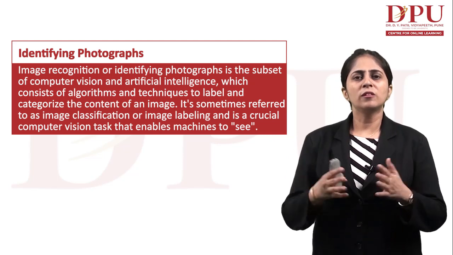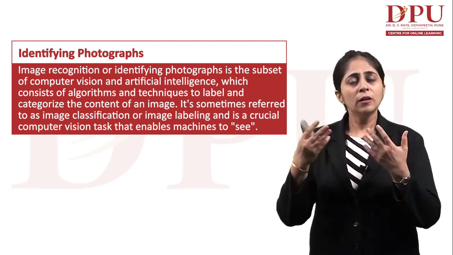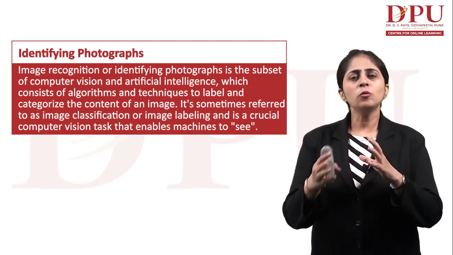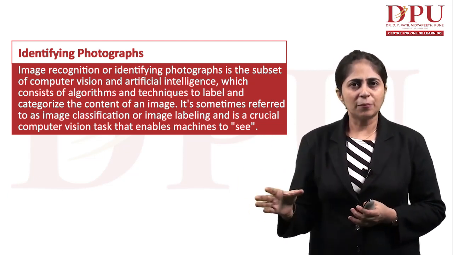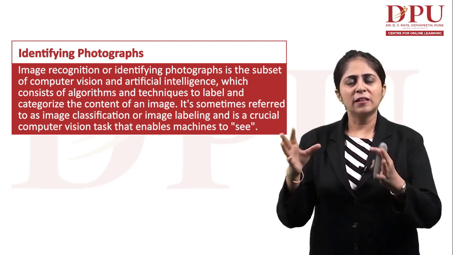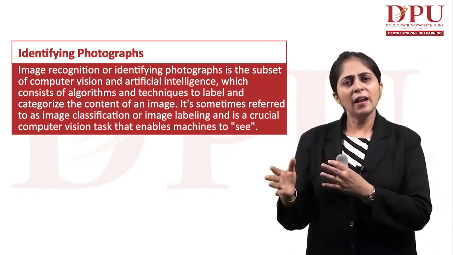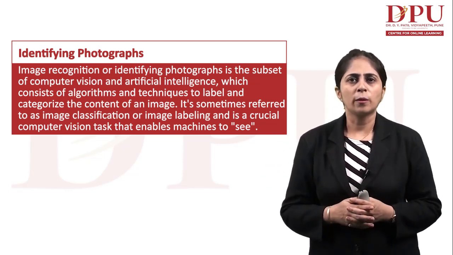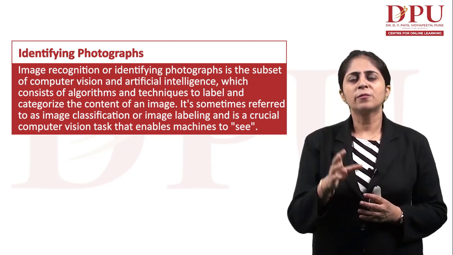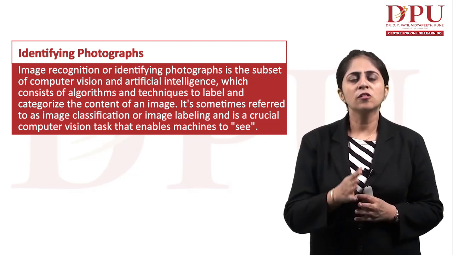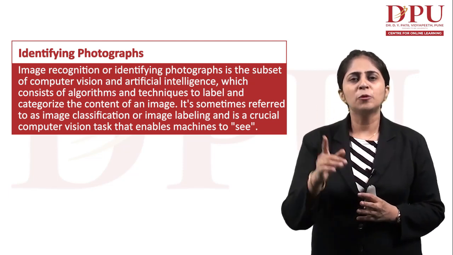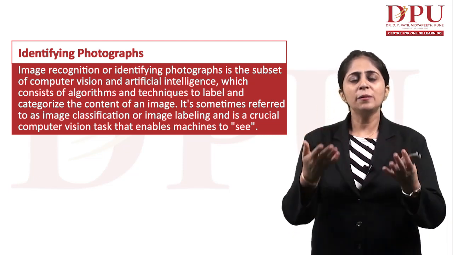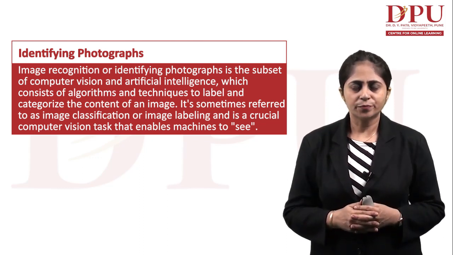Today we have data which is being generated in the form of images too. So we need to identify the images and we need to keep them separately. And as per their sections, they should be kept and retrieved as per the requirement. This is sometimes referred to as image classification or image labeling, and it is a crucial computer vision task which enables the machine to see.